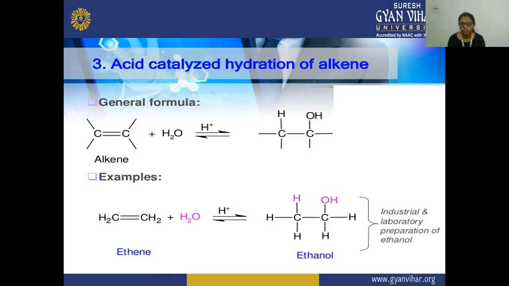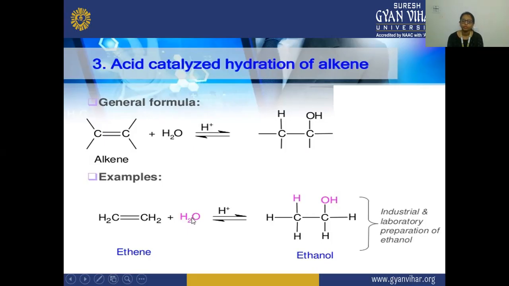Here we have taken the example of ethene, which is reacting with this water molecule in the presence of H positive ion, and there is a formation of ethanol. Here this H will withdraw the electron from this carbon atom, so it will get a partial negative charge, and the carbon will get a partial positive charge.